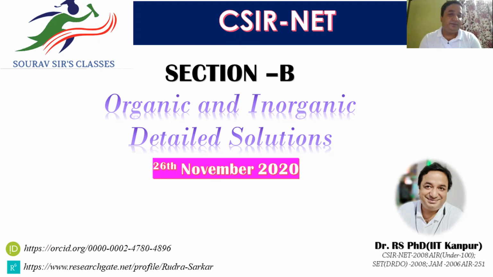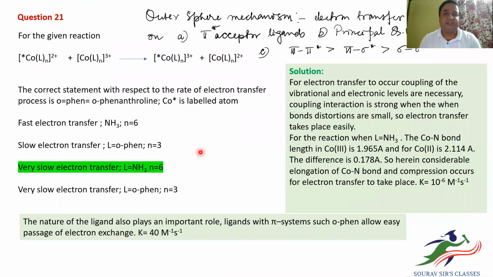So here, the first question that was asked was relating to the outer sphere mechanism, in which, for a given reaction, say cobalt over here is labeled. This asterisk is what is going to indicate that. L is your ligand and n is the number of ligands, 2 is the oxidation state.